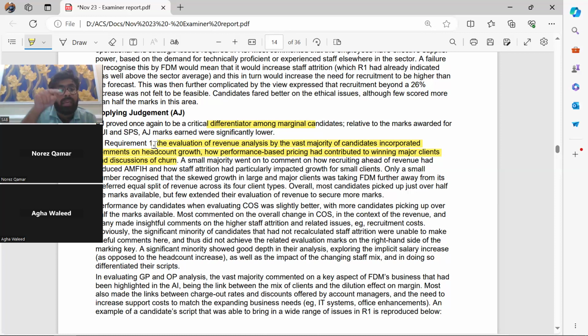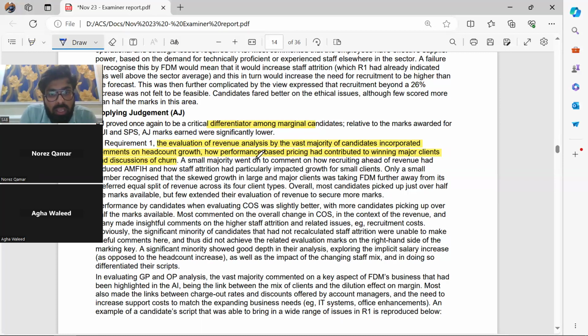AJ is hit once you have discussed the possible reasons. If you calculated the churn, that's your AUI. If you calculated the churn client-wise, that's your SPS. If you mentioned the reason why this churn has been so, then it's AJ. I guess now you are clear.